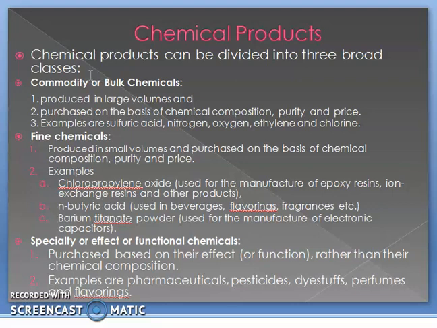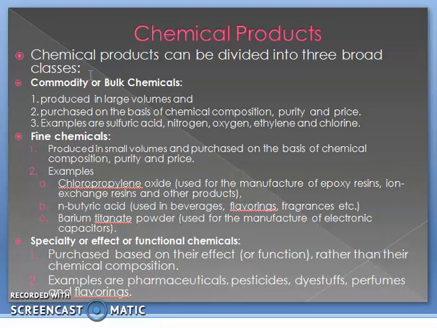Nowadays we are also dealing with the COVID-19 pandemic, so we are using hand sanitizer, which is also one of the bulk chemicals. Next is fine chemicals. As the name suggests, they are produced in small quantities and purchased on the basis of chemical composition, purity and, of course, price. Examples: n-butyric acid used in beverages, flavoring or fragrances, and barium titanate powder used in the manufacturing of electronic capacitors. They are produced in small quantities as compared to bulk chemicals.